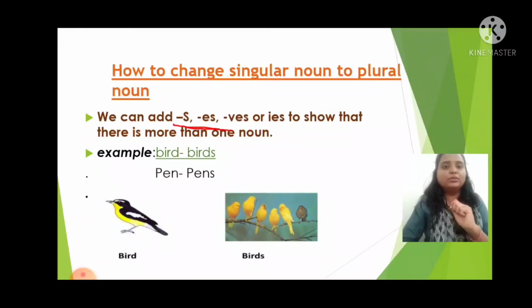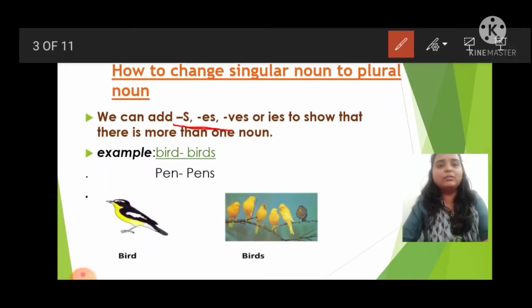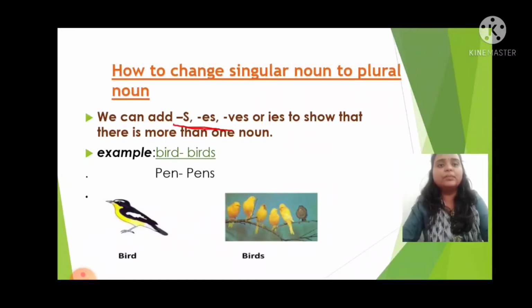Fine. So here you can see on the screen, we have birds. One singular bird, and what we have added here to make bird into birds, singular to plural, only s.